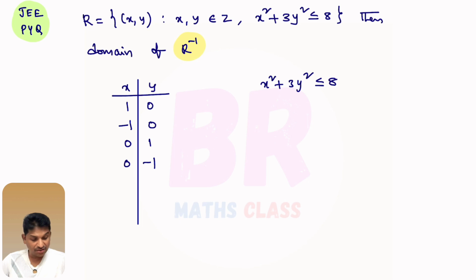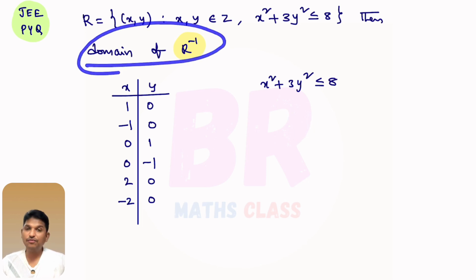Similarly, you just check that 2 comma 0. 2 comma 0 satisfies this, 4 plus 0, yes. As 2 comma 0 satisfies, minus 2 comma 0 also satisfies this. You check 3 comma 0 satisfies this, 3 square is 9. No, 9 is not less than 8. 0 comma 3 100% doesn't satisfy this, right? So here what they are asking, domain of R inverse.